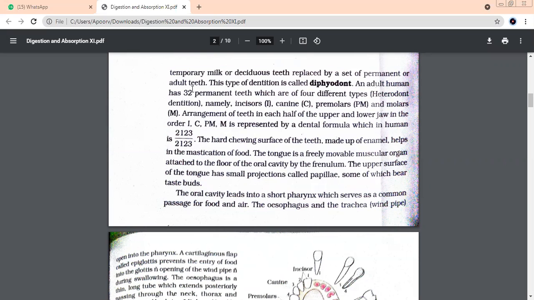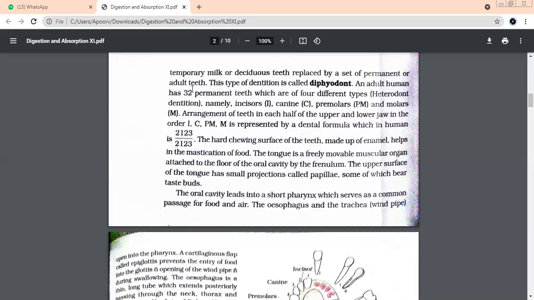See, the main difference between the baby's teeth, children's teeth, and the human adult is that children do not have premolars, zero premolars. So when a child is having only 20 teeth, we are talking about milk teeth or deciduous teeth. Which category of teeth is missing, children? Premolars. Yes, beta. Deciduous teeth or milk teeth are not 32 in number, they are only 20.